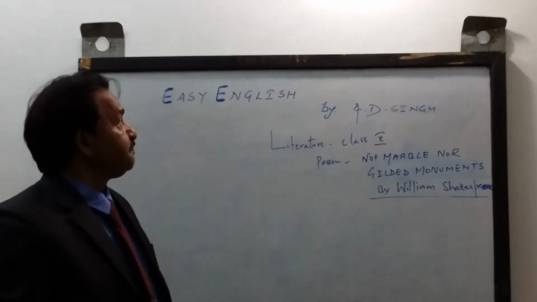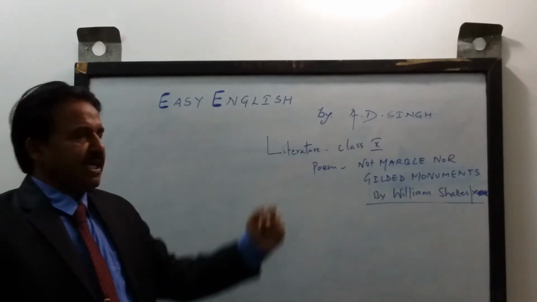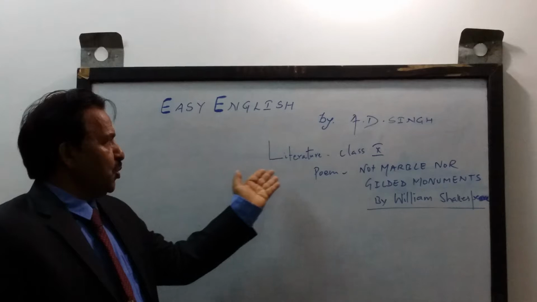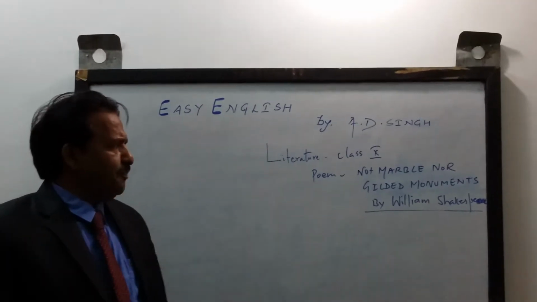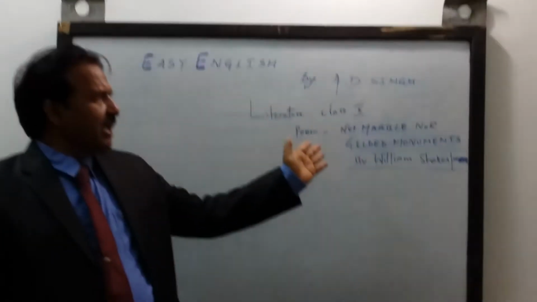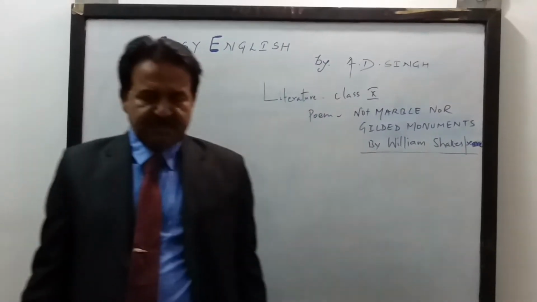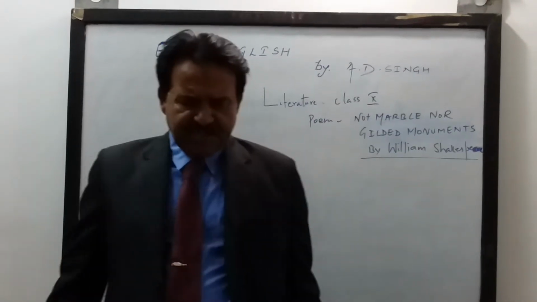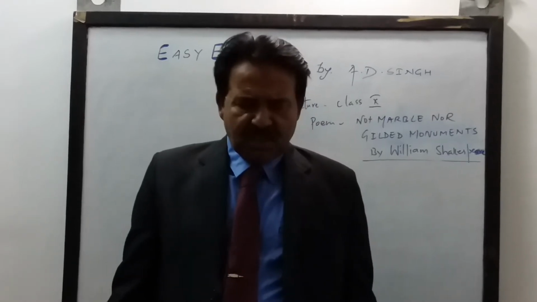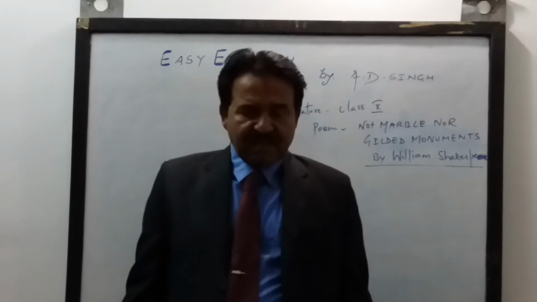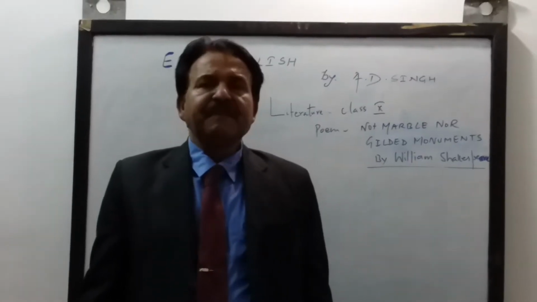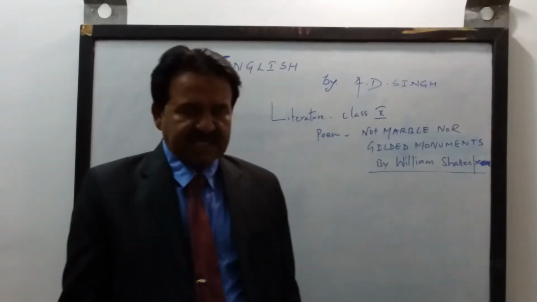English by Eddie Singh, and today we are going to talk about literature, class 10, poem Not Marble Nor Gilded Monuments by William Shakespeare. Well, children, this is a sonnet written by William Shakespeare. Rather, this is the 55th sonnet of William Shakespeare.